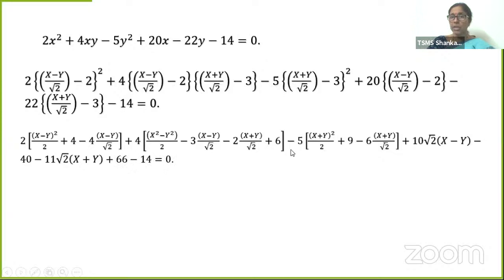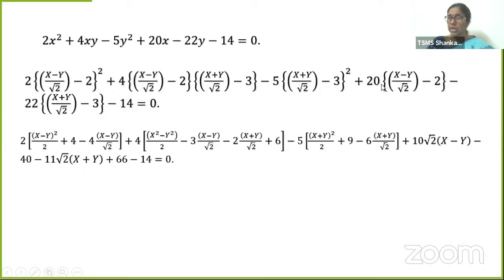Minus 5 times ((X + Y)/√2 − 3)², again (a − b)²: a² with root 2 whole square is 2, b² is 9, minus 2ab, 2 into 3 is 6, times (X + Y)/√2. Then here, in the denominator you have root 2 and in the numerator 10.